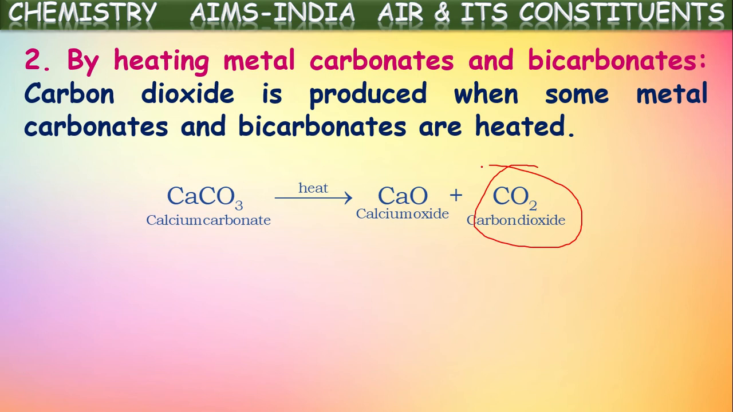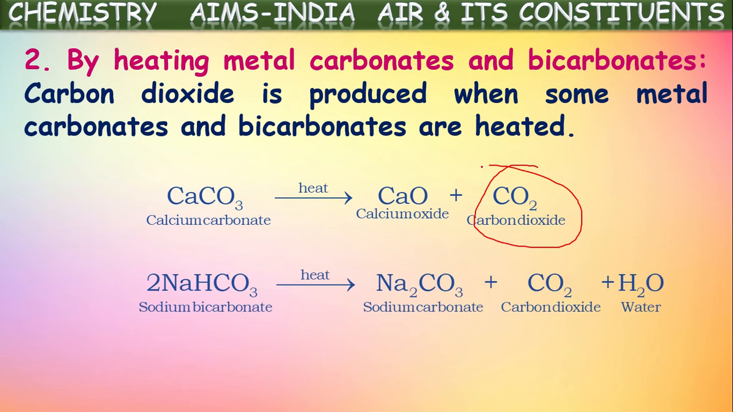Not only metal carbonates, even metal bicarbonates also produce carbon dioxide. For example, sodium hydrogen carbonate, which is also called sodium bicarbonate, on heating gives metal carbonate, carbon dioxide and water vapor. So metal bicarbonates on heating give carbon dioxide. In this way, metal carbonates and bicarbonates produce carbon dioxide on decomposing. This is one of the methods for the production of carbon dioxide in the laboratory.